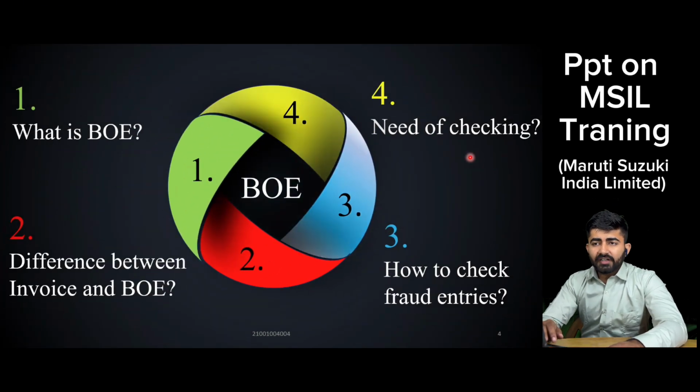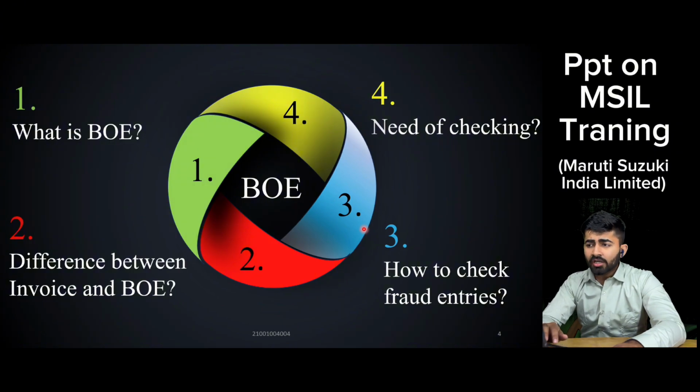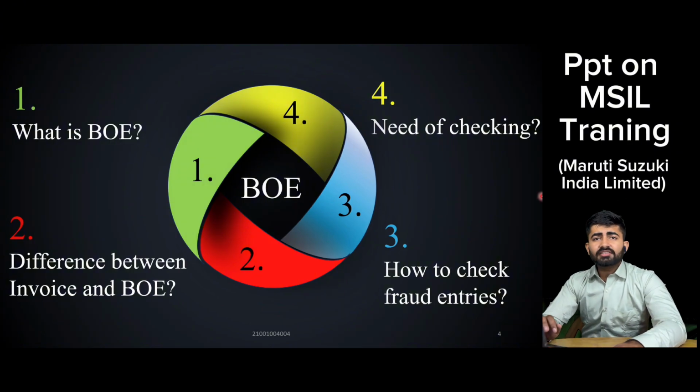BOE means bill of entry. There is a basic difference between BOE and invoice. If we purchase any type of material, any type of RM within the country, that is known as an invoice. But if we purchase the material from outside the country, that is known as a BOE, a bill of entry. Now there is a simple way to check fraud entries. When we have the BOE document, all details are mentioned, and there is a site known as IceGate where we can fill in details and check whether the BOE is correct or wrong.